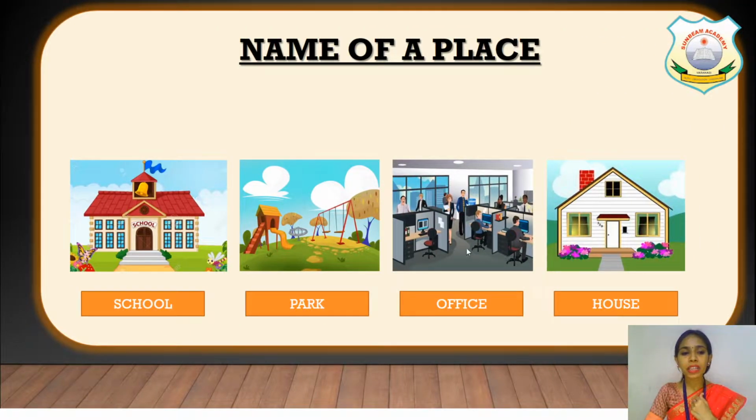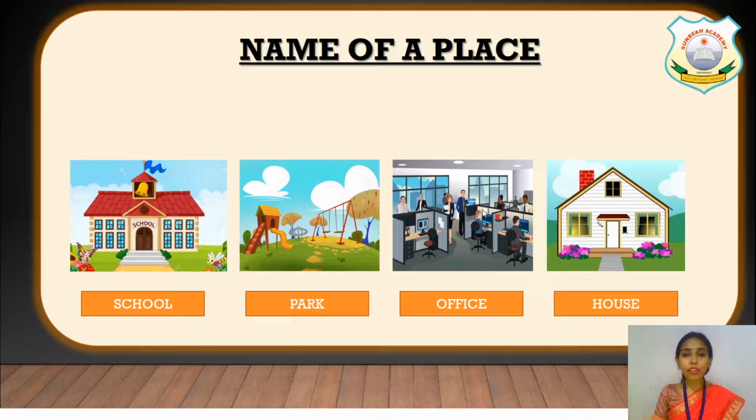So name of a place, like where you go to study, school. So school is a name of a place where we go to study. Where you go to play, yes, we go to play in the park. So it's a place where we go to play. So park is a name of a place.